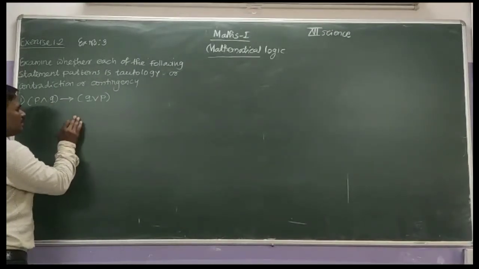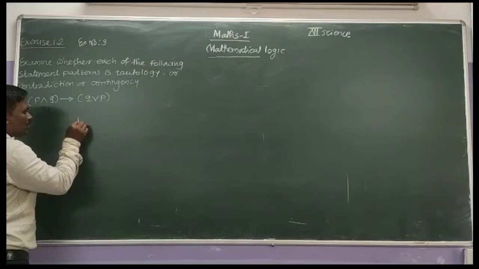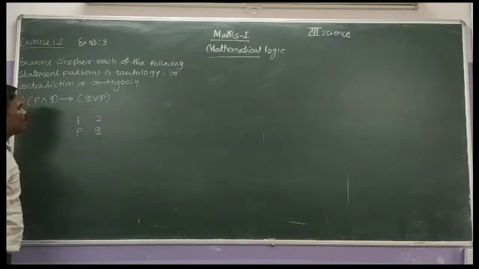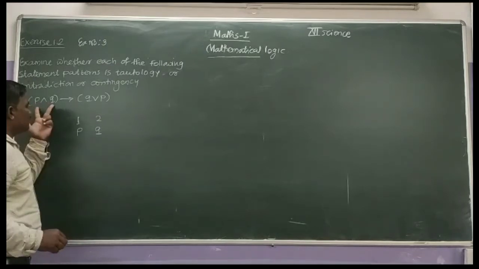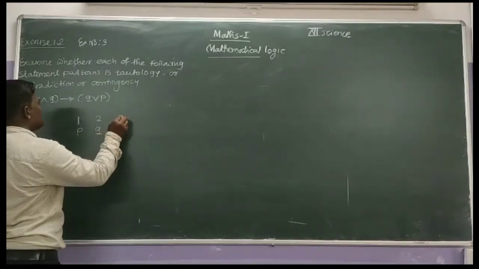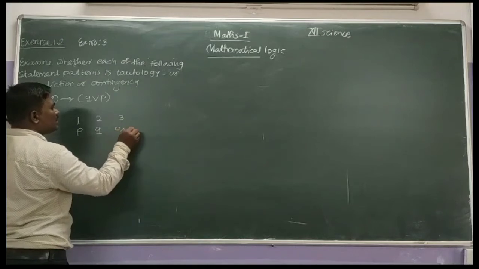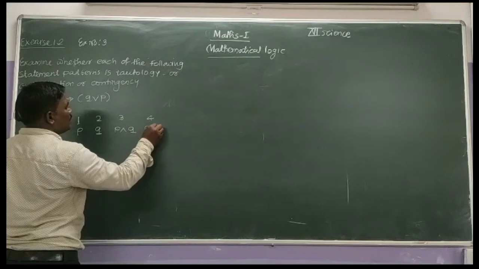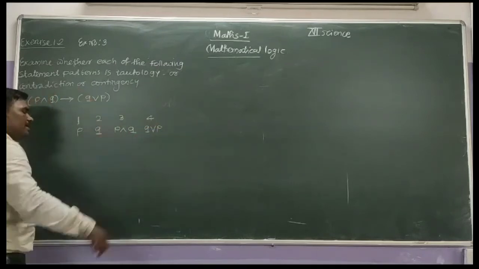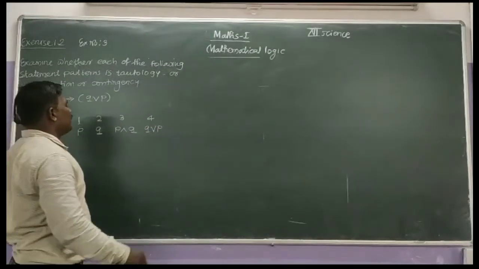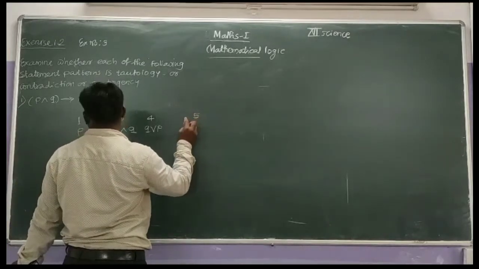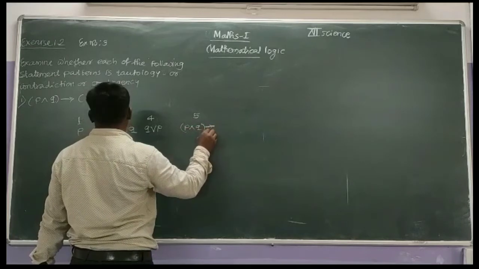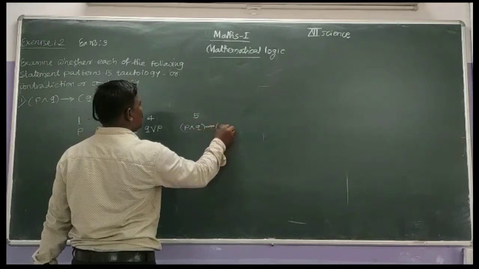First column is P, second column is Q, third is P conjunction Q, fourth is Q disjunction P, and fifth is (P conjunction Q) implies (Q disjunction P).